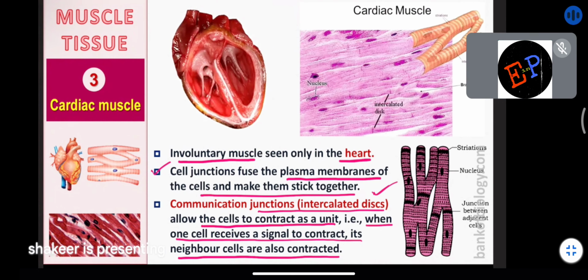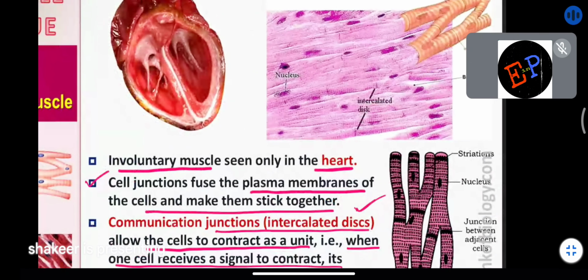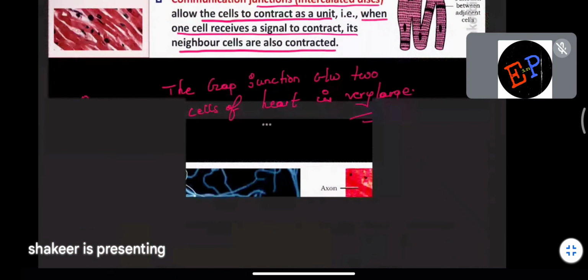So in the figure you can find here, this total region is called an intercalated disc. It means this is a group of many cells which are interconnected to each other with the help of gap junctions. Fine? That's it.